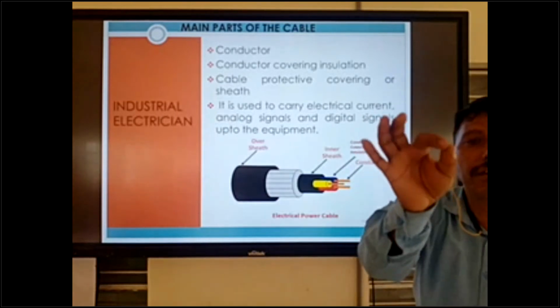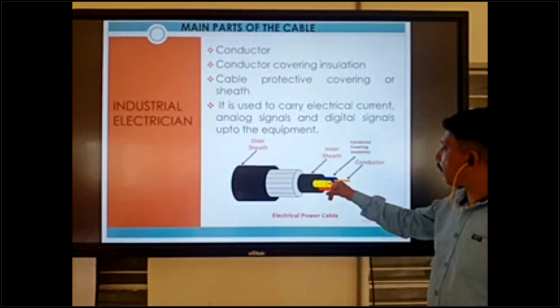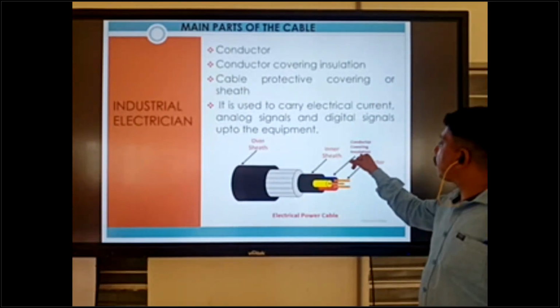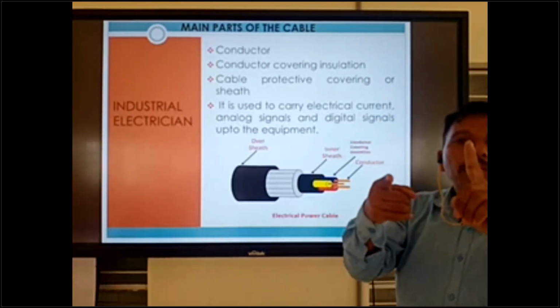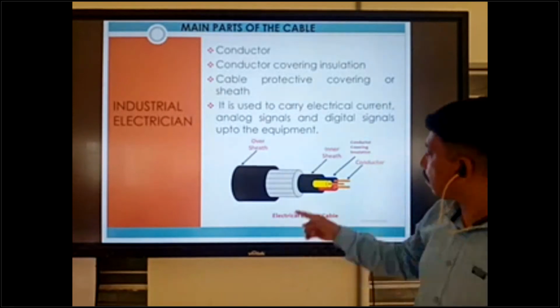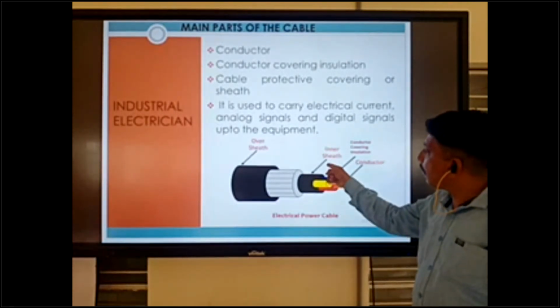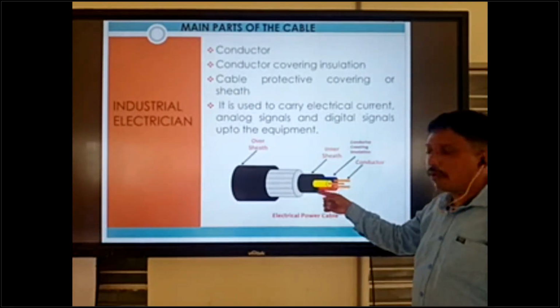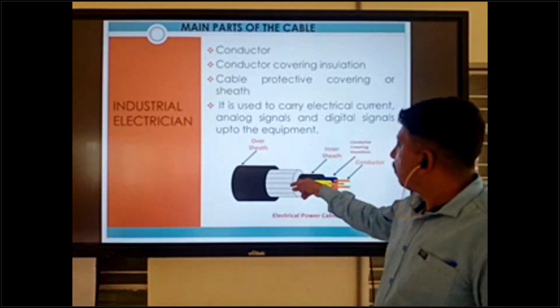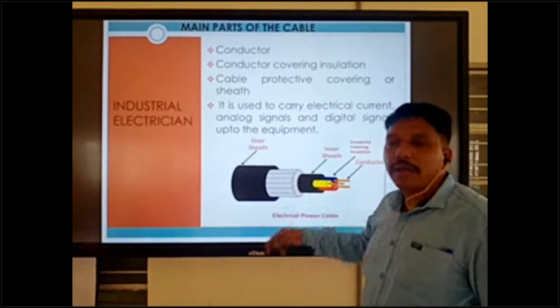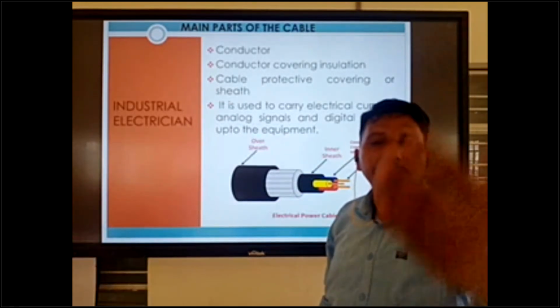So this is safe to each core conductor. Okay, this conductor covering insulation is safe to short circuit each core. Okay, and inner shelf is safe to all conductor, safe to all conductor, short from armored and outside things.